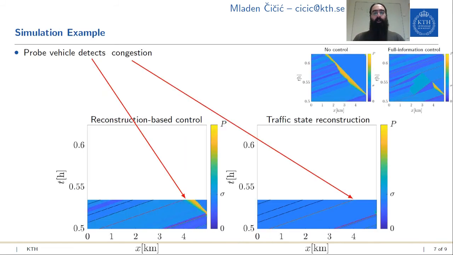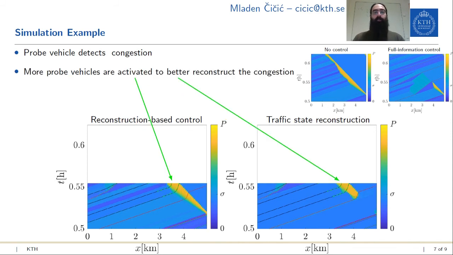To illustrate how the full control loop works, here's a step-by-step example. First, we have an actuator vehicle run into the stop-and-go wave, detecting it. Then we activate additional probe vehicles to gather more information about the stop-and-go wave, while an upstream actuator vehicle starts restricting the overtaking flow.